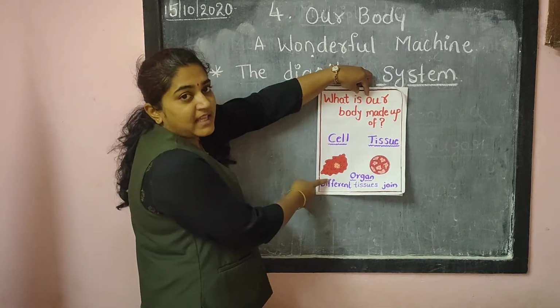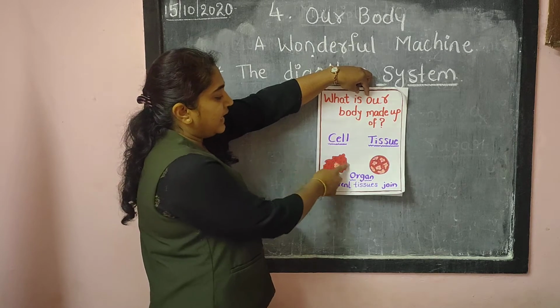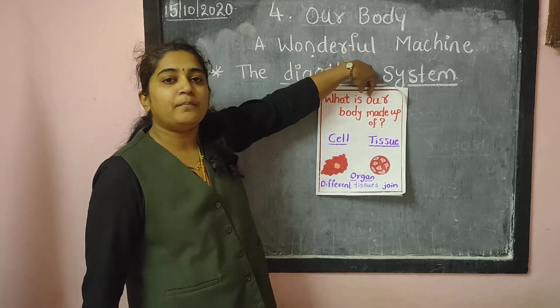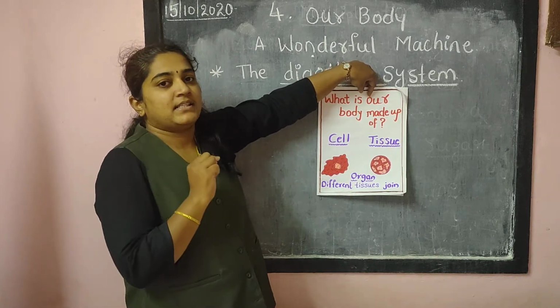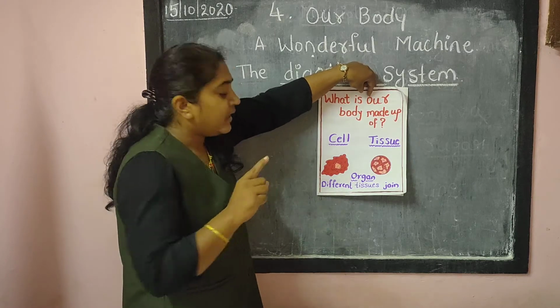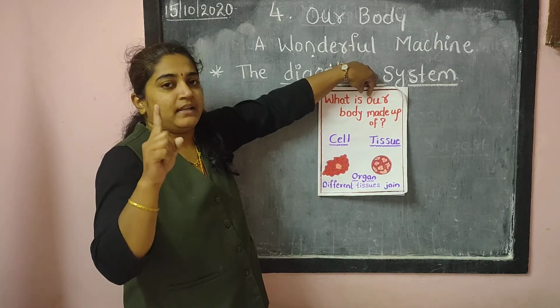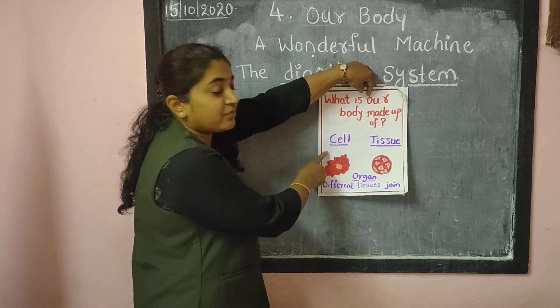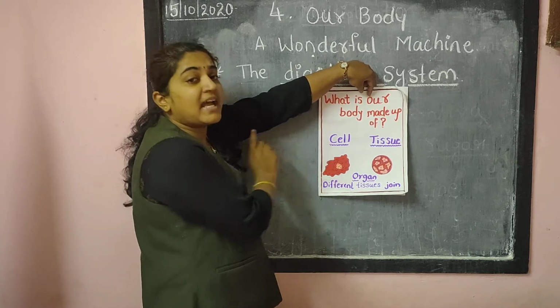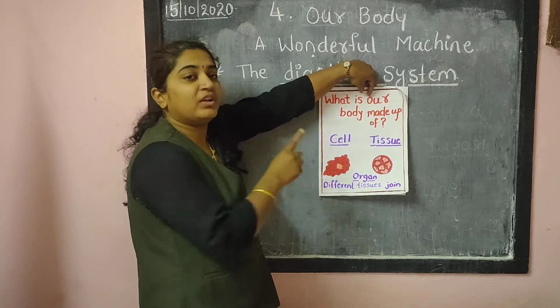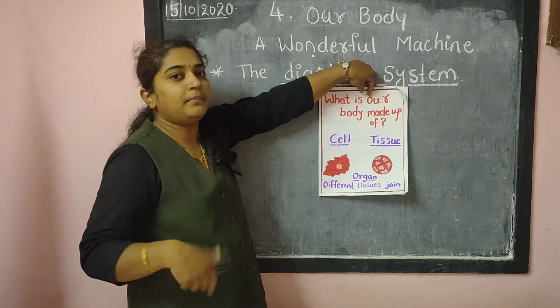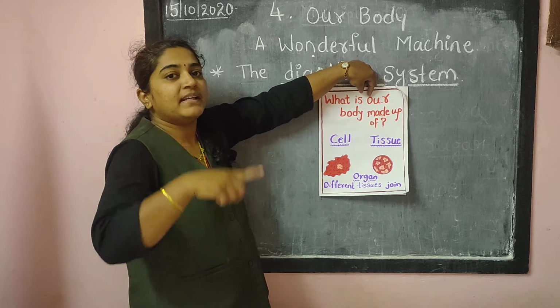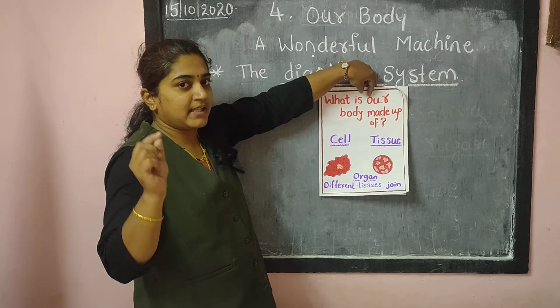This is a cell. The human body is made up of multiple tiny cells. Only one animal has one cell. Which animal is it? That is amoeba. Amoeba has only a single cell, but the human body has multiple tiny cells.